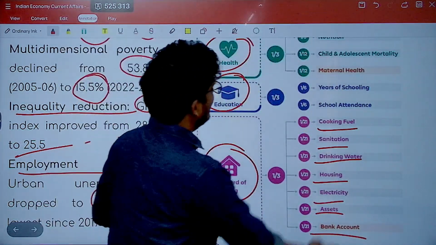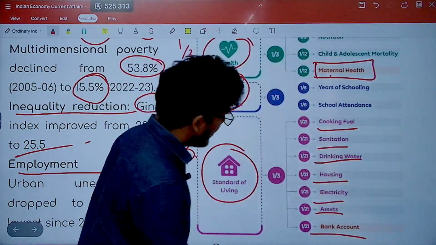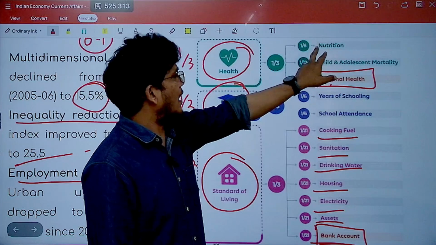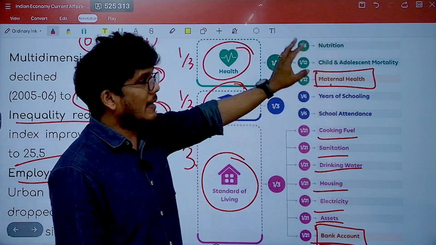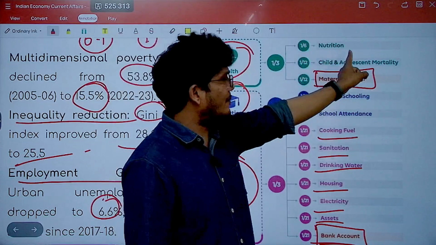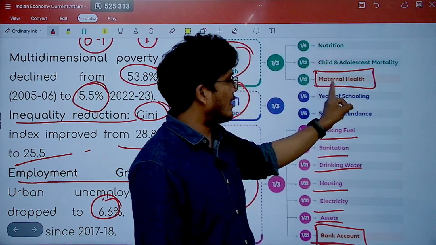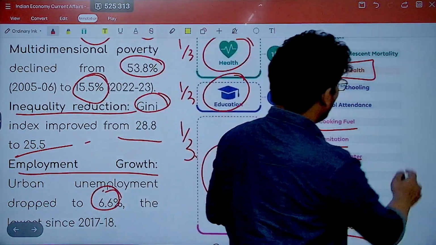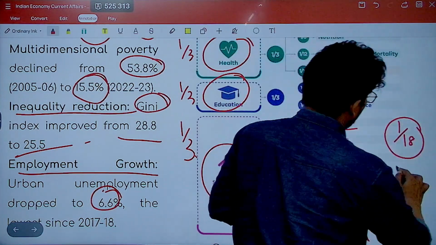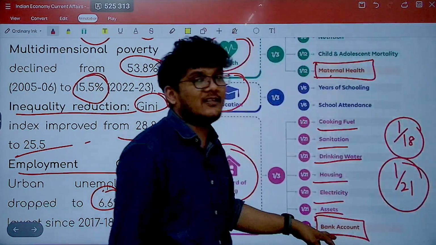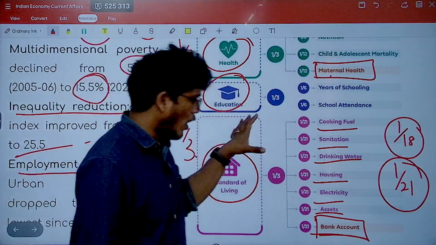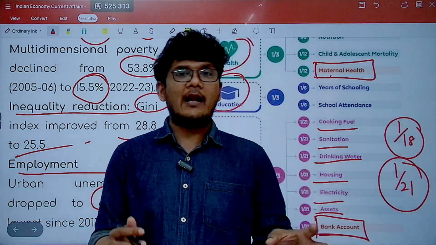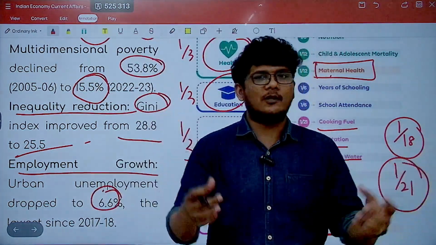Now if you see, these are marked yellow-orangish. These are newly added. Previously health had only 2 indicators, so each would have been 1/6, but now the third one is added. The first one remains 1/6 weightage, this is 1/12 and 1/12, and maternal health is recently added. Bank account here is recently added. Previously there were only 6, so the weightage individually here was 1/18. Now it has changed to 1/21 because the 7th one has been added over here. This is your multidimensional poverty index. So India in the last decade and a half has done well with respect to reducing poverty, multidimensional poverty, and also reducing inequality.